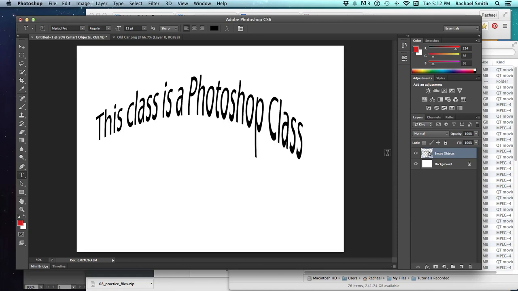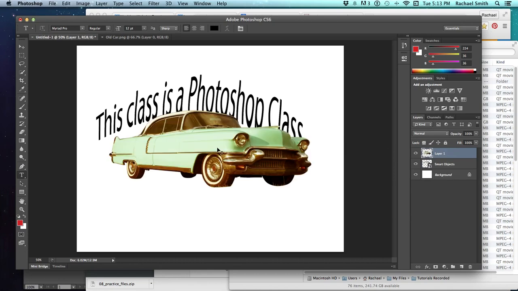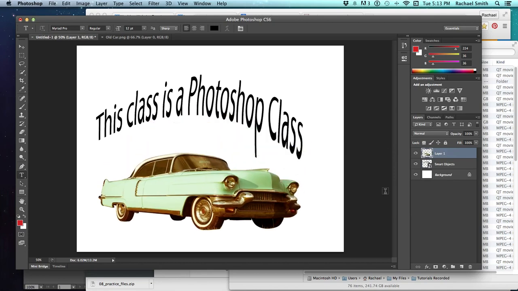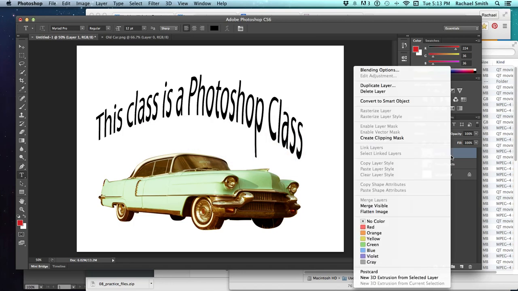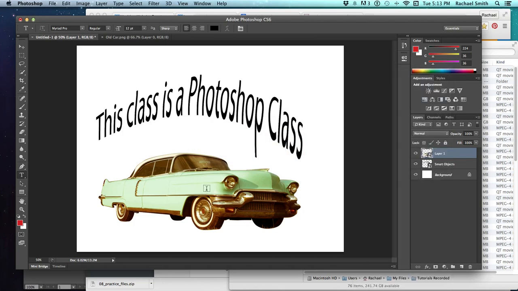This is how all smart objects work, not just type. So if I have a picture, like our car, and I want to add additional graphics to it, let's turn it into a smart object. And then I'm going to change this graphic by double clicking on it.